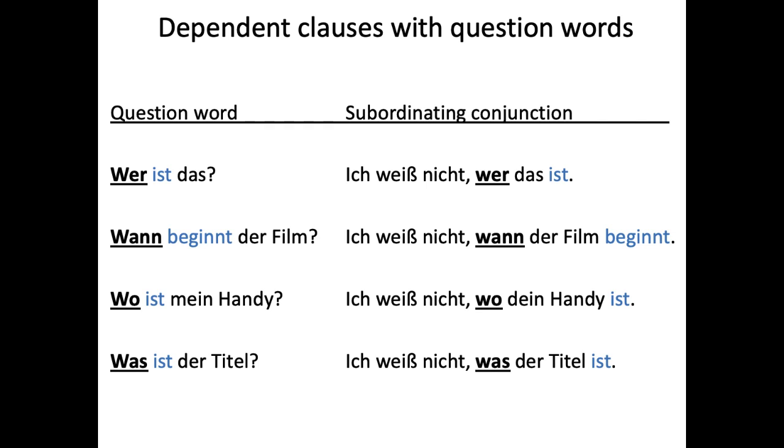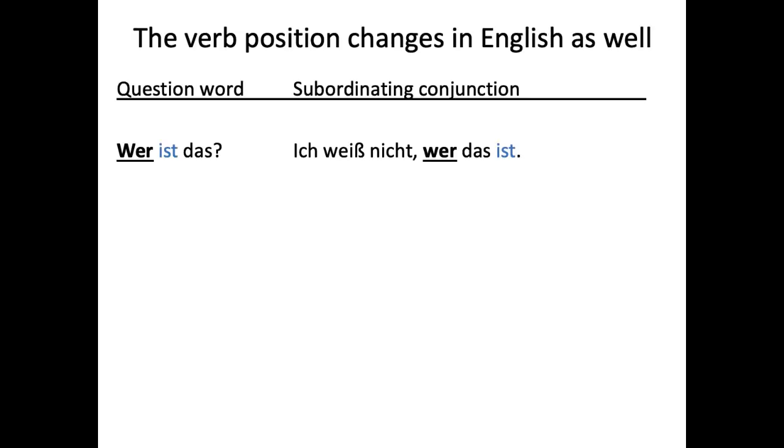I don't know what the title is. The verb is at the end. So verb in the second position in a question word, verb at the end of the clause for a subordinating conjunction that begins a dependent clause. Yeah. Wer ist das? Ich weiß nicht, wer das ist. Who is that? I don't know who that is.